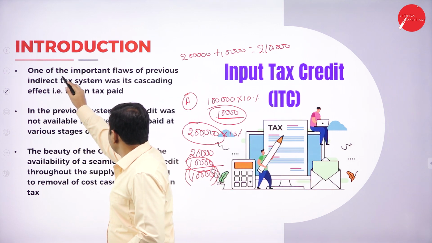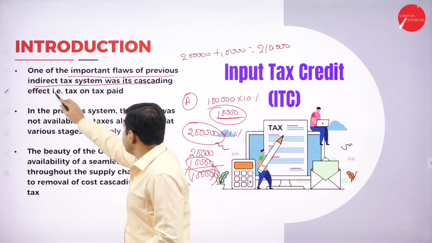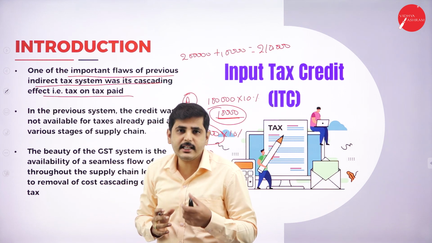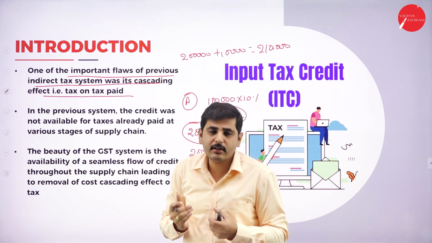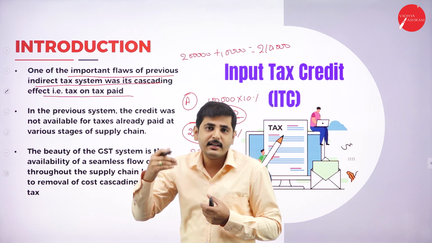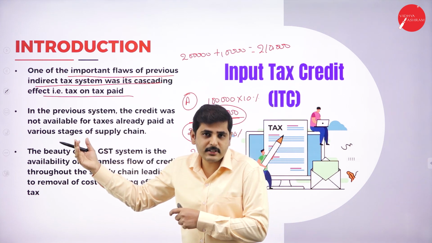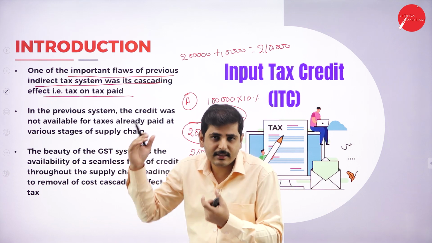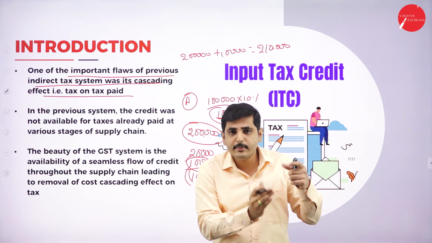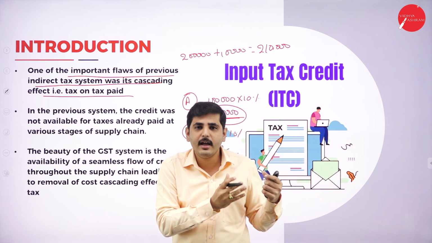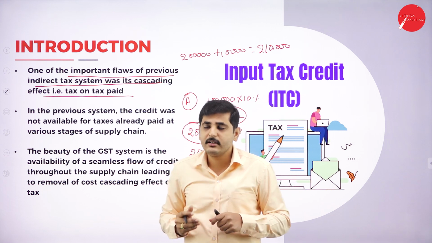One of the important flaws of the indirect tax system was its cascading effect. Already explained, cascading effect means tax on tax. If the middleman or the producer did not get credit for the tax he has paid to the producer or the other person, he will add that tax amount also and sell the product to the customer. So ultimately it leads to an increase in the actual production cost and also the price of the product.